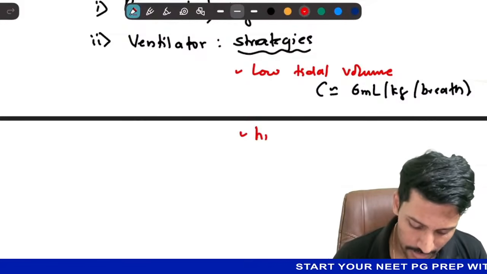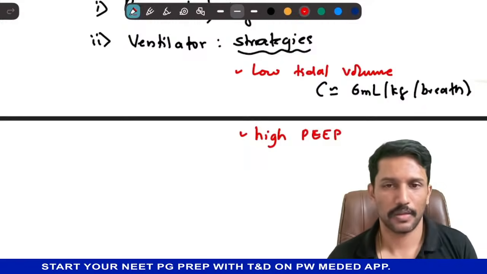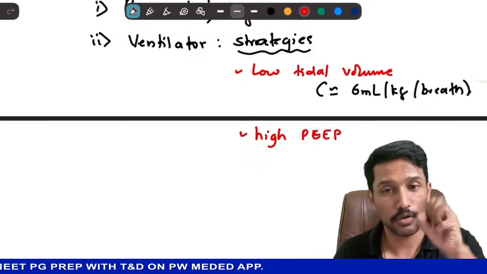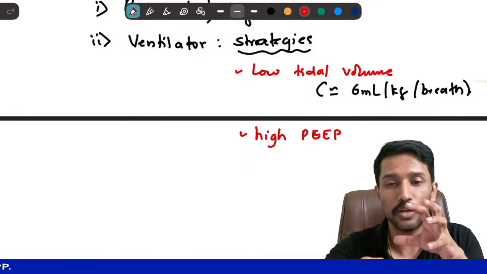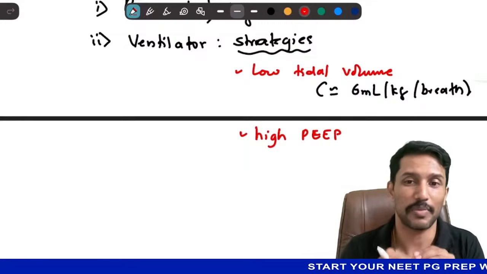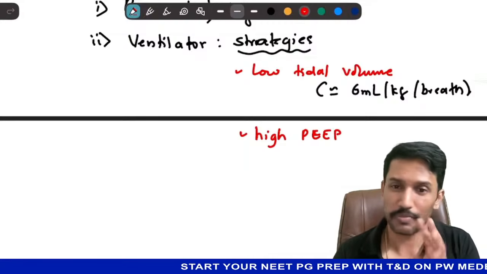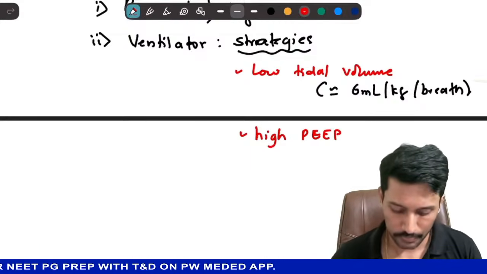And we need high PEEP. So high PEEP, low tidal volume strategy. So this helps. The high PEEP helps the alveoli not to collapse again. We want to open the alveoli by pushing active air into it. Then we want to maintain sufficient pressure in this alveoli so that it does not collapse back again. Collapsing, opening is not a good thing. That will cause more inflammation of the alveoli.